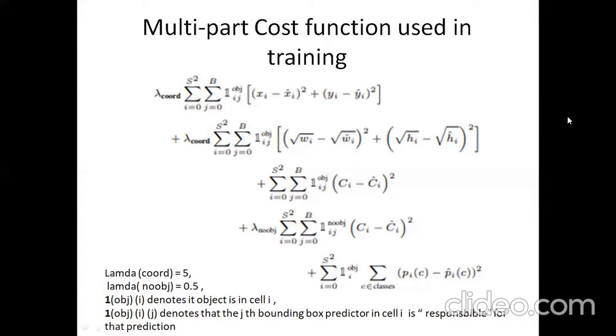Here x and y are coordinates for the center of the object. W and H are the predicted width and height of the object. Ci are the class probabilities. Pi of C are the class probabilities.